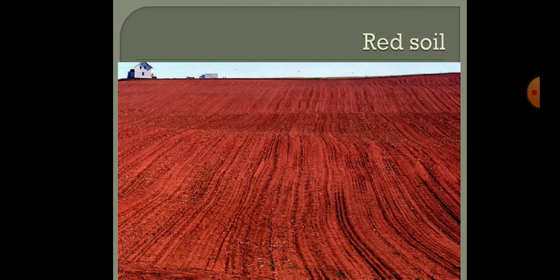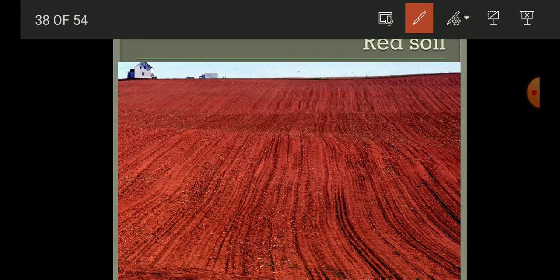Now next is the red soil. So red soil, as you can see in this image, is red. Can you guess what makes the soil red? That is the iron oxide. Iron oxide is present, and that makes the soil red.